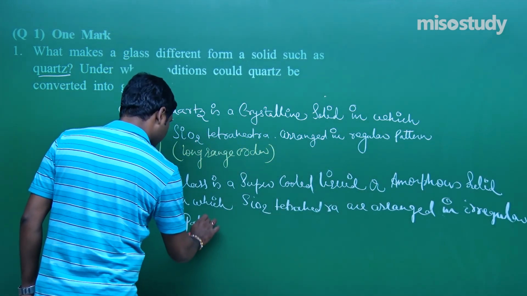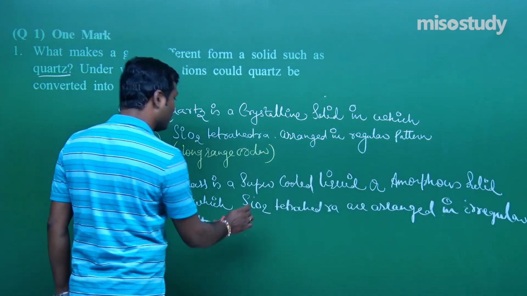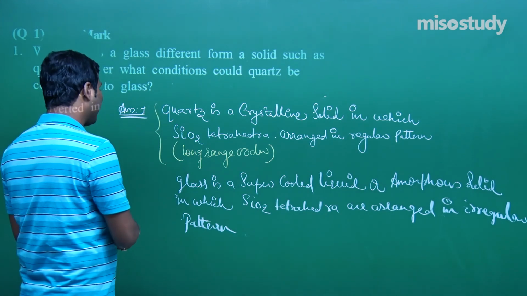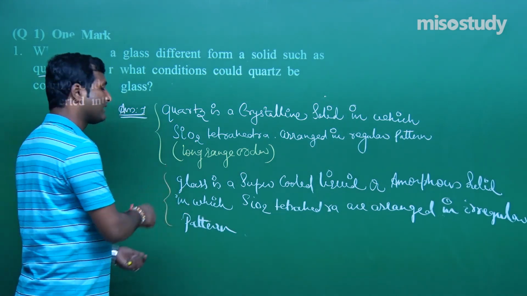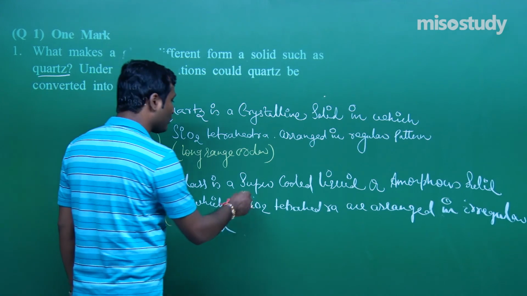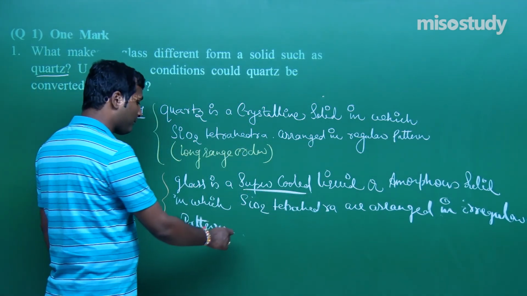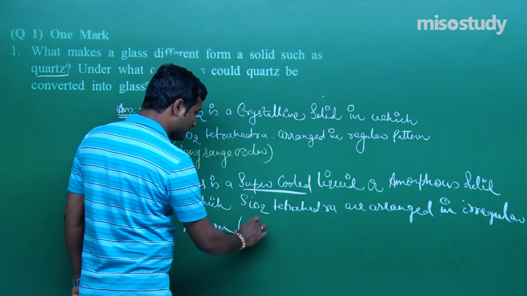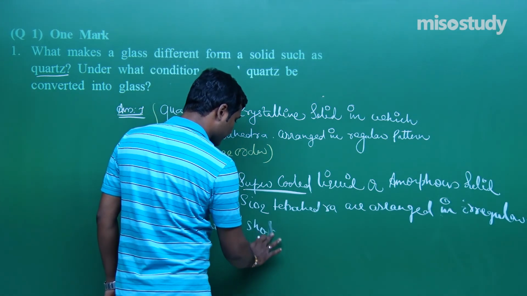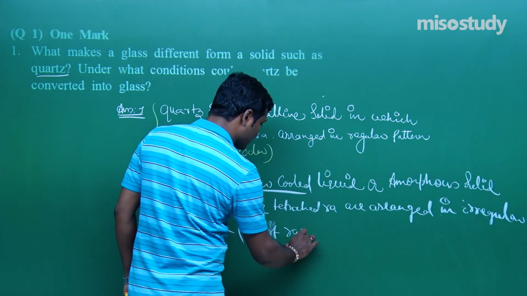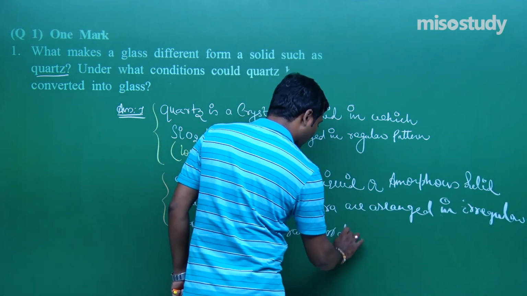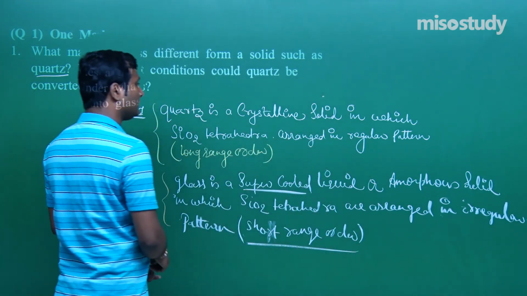This is the case, my friend. Arranged in an irregular pattern, which makes glass an amorphous solid, that is, a super cooled liquid. It has a tendency to flow. That means it has short range order, my friend. Short range order. Clear?